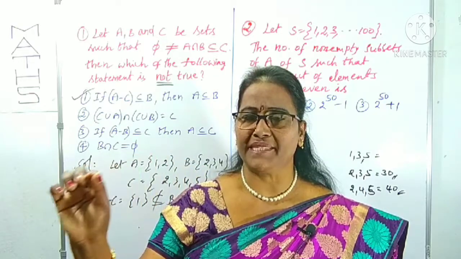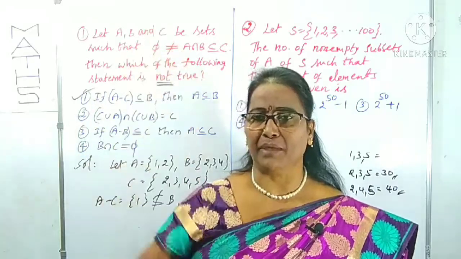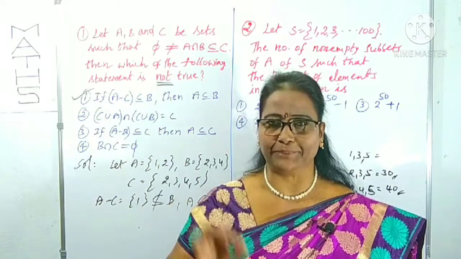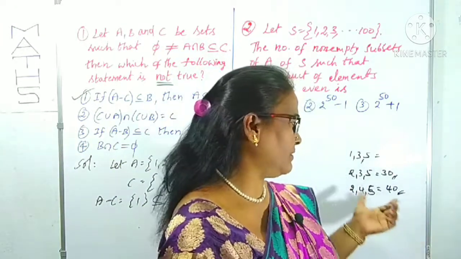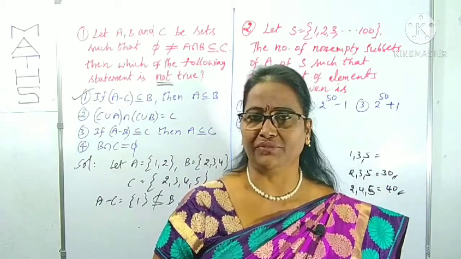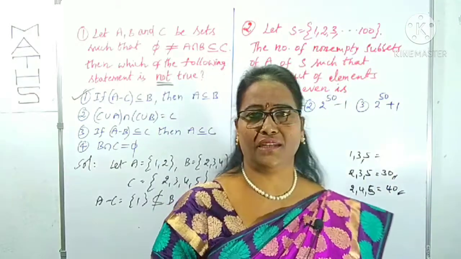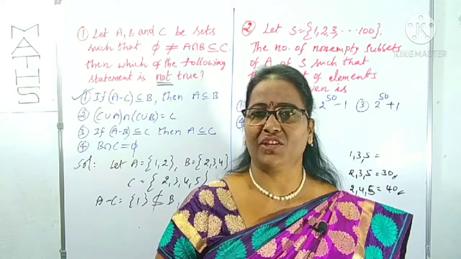The product of some numbers is even when at least one number among them is an even number. That is a major point here. If you take one even number, the remaining are odd; two even numbers, the remaining are odd, and so on. That takes too much time because how many numbers are there? 100 numbers are there. For this, what do you have to do?